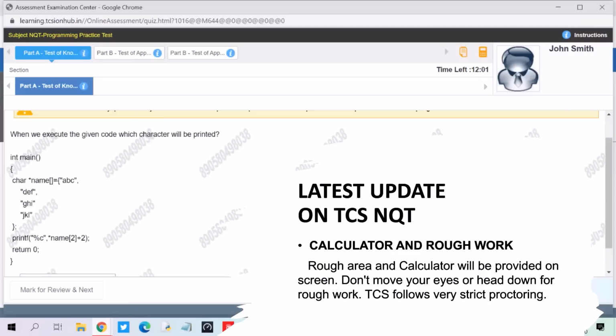Those students who have given TCS CodeVita know very well that although there was no proctoring through webcam, all those who copied questions or made basic changes in the code and thought they would pass were actually caught by TCS and didn't receive the call. So they follow very strict proctoring.